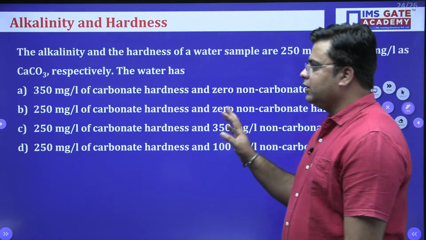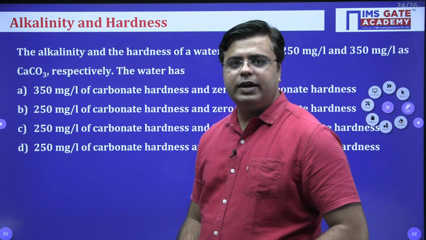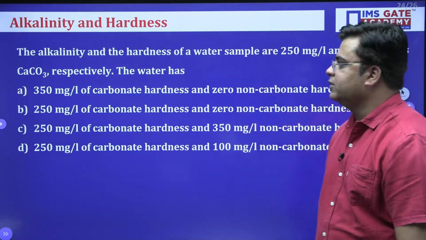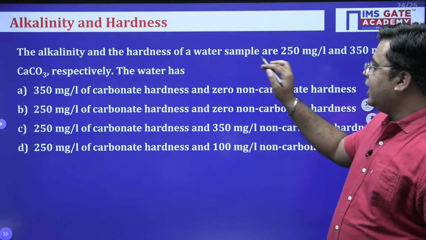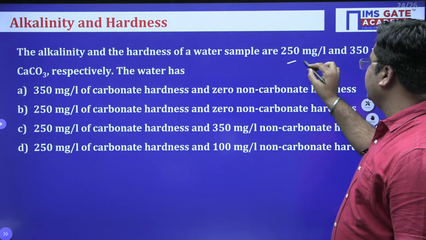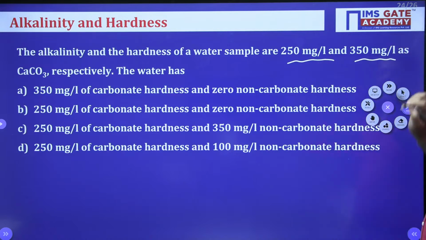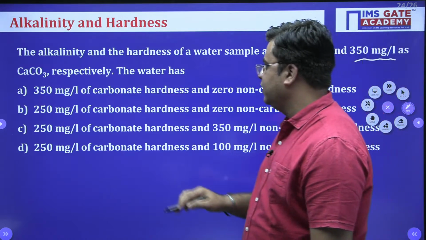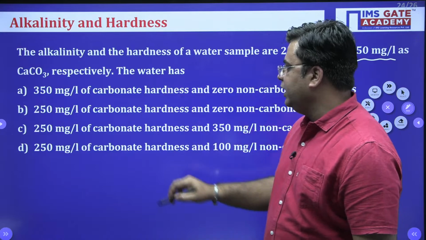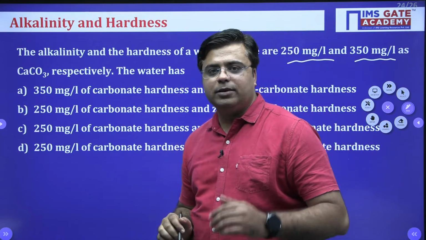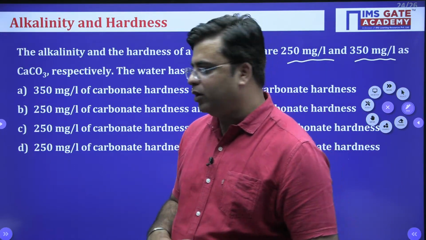Now this is again a GATE previous year question, again based on the same concept. Just try this. The alkalinity and the hardness of the water sample are 250 milligram per liter and 350 milligram per liter as CaCO3. You need to find the relation between carbonate hardness and the non-carbonate hardness.